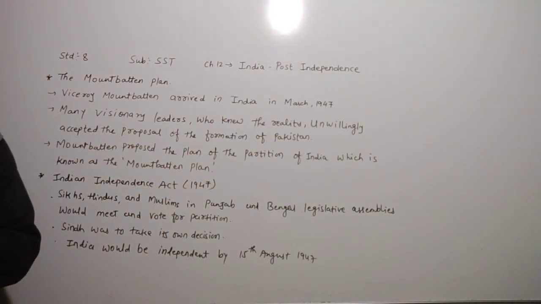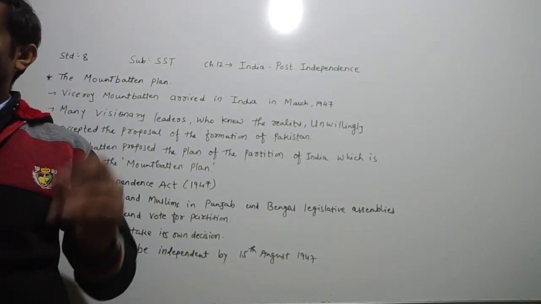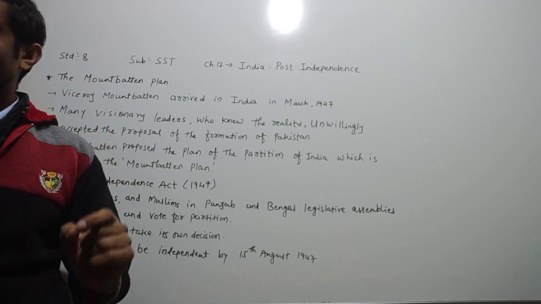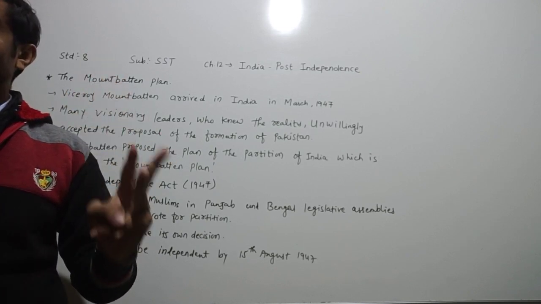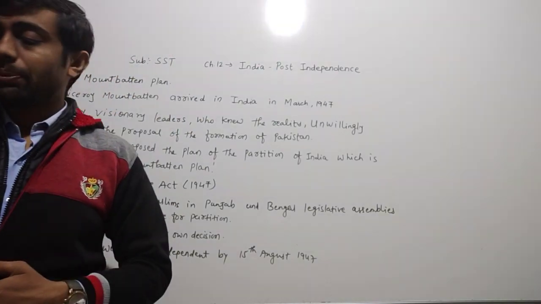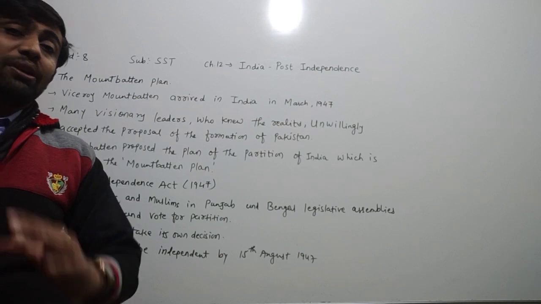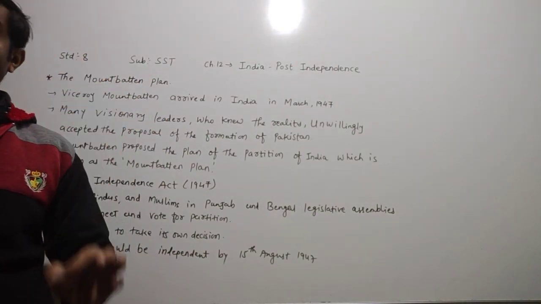of Pakistan, and because of that, here it is given that the discussion and negotiation continued for 3 months over a series of meetings.